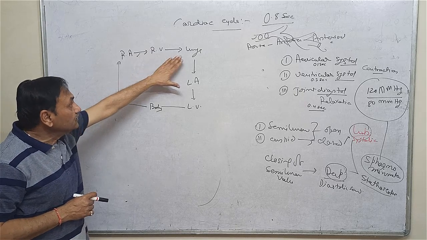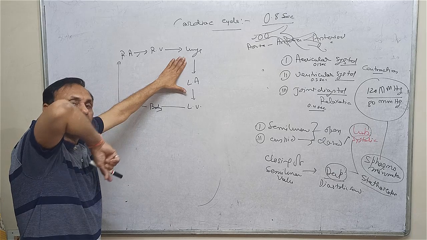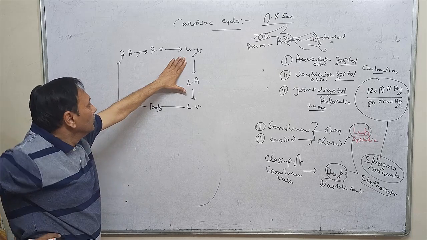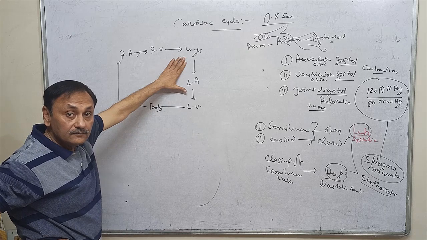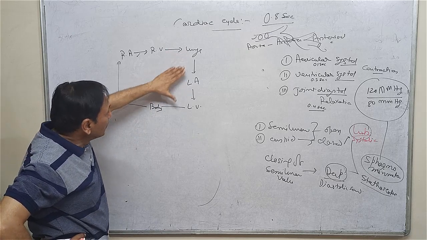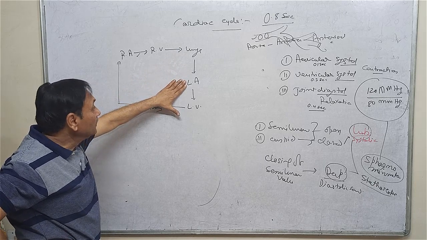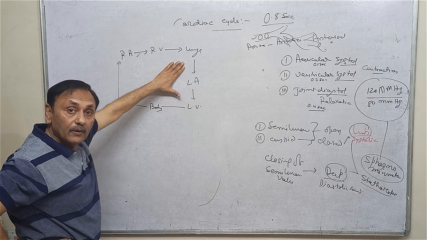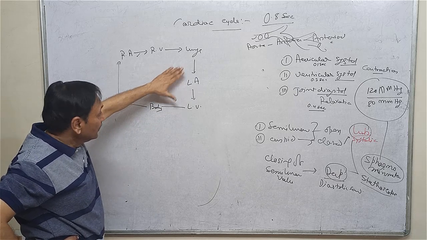Right ventricle to lungs through a tube that is called pulmonary artery or pulmonary aorta, which is guarded by a semilunar valve. Lungs to the left auricle, that will be carried by the pulmonary veins, and their number is 4.